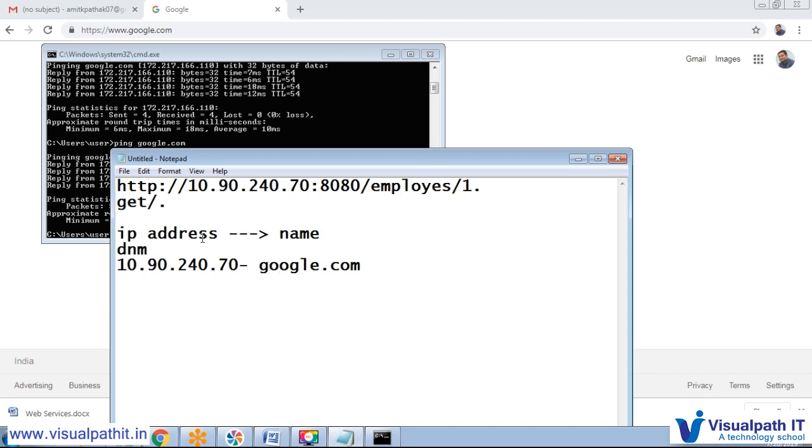Particular name with particular thing. When we hit google.com, it will bring this thing. So just think about that. Right now we are sending this one. So this IP address. IP address communication means they will find out where our device is working.